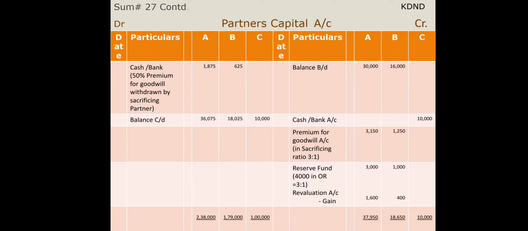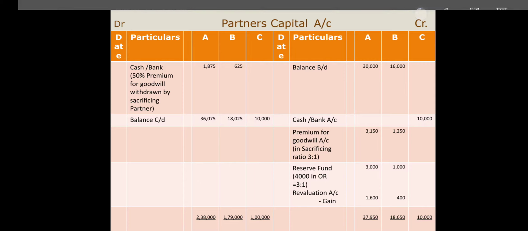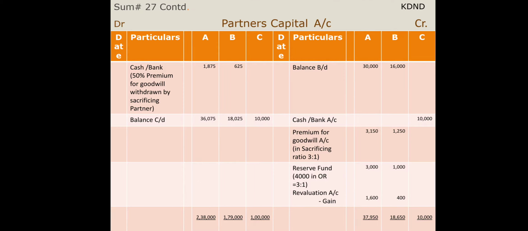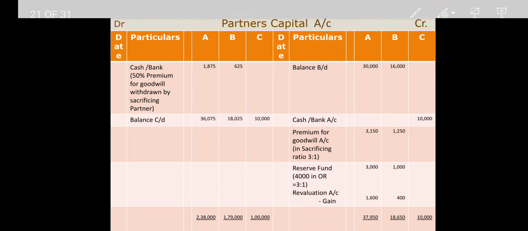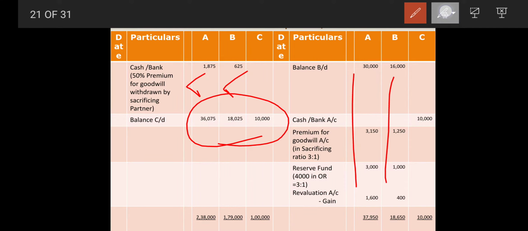And half of the goodwill premium is withdrawn by the partners. That is also done over here, right? Apart from this, there is a reserve fund in the sum. I have transferred the reserve fund also. And the last point, that is revaluation gain, we have to transfer that in the sum, right? So finally we have got our capitals ready. By totaling all these items and minusing these two items, we got this as a capital.